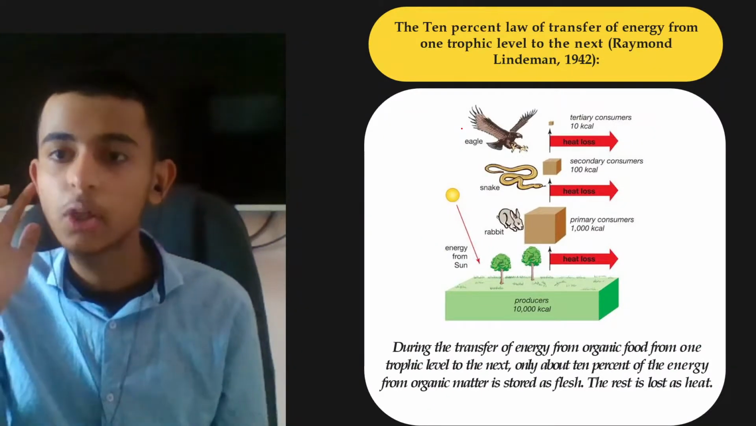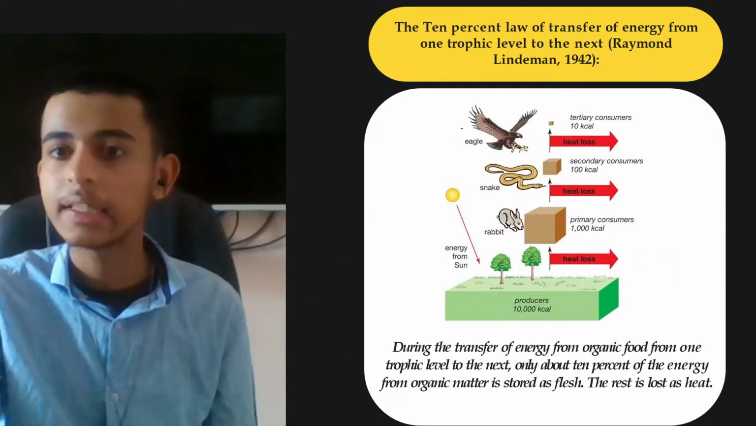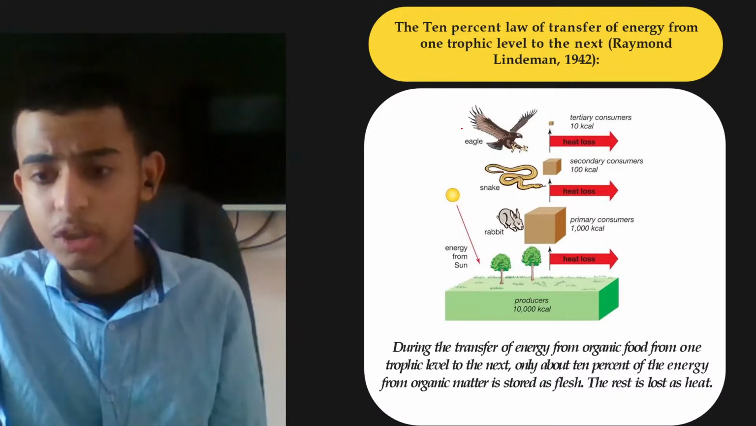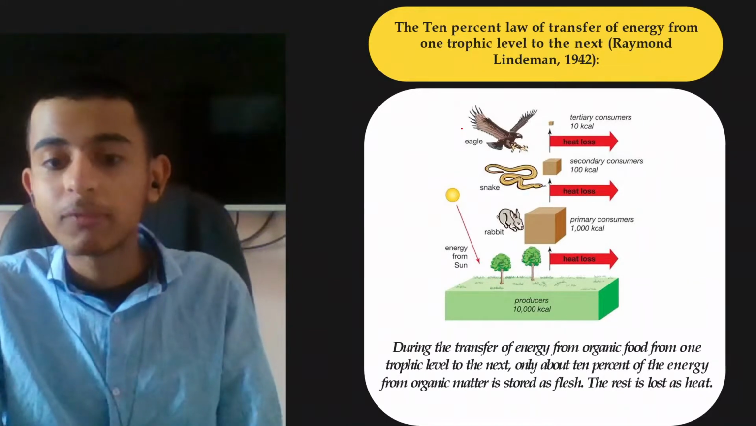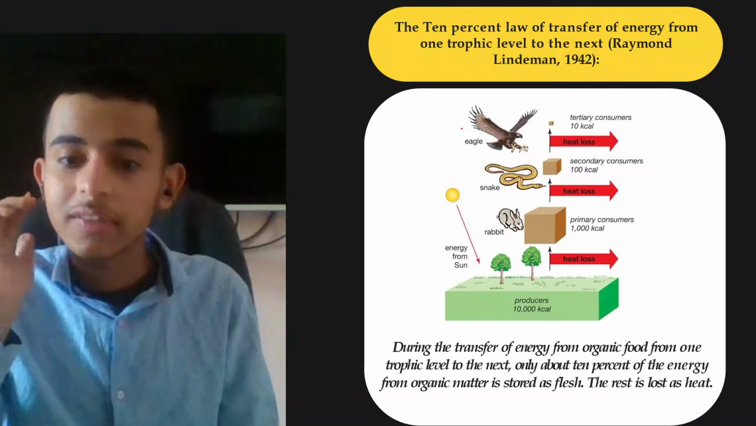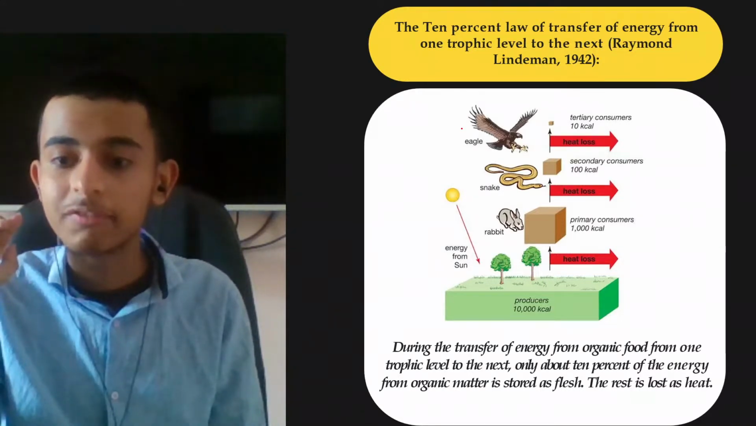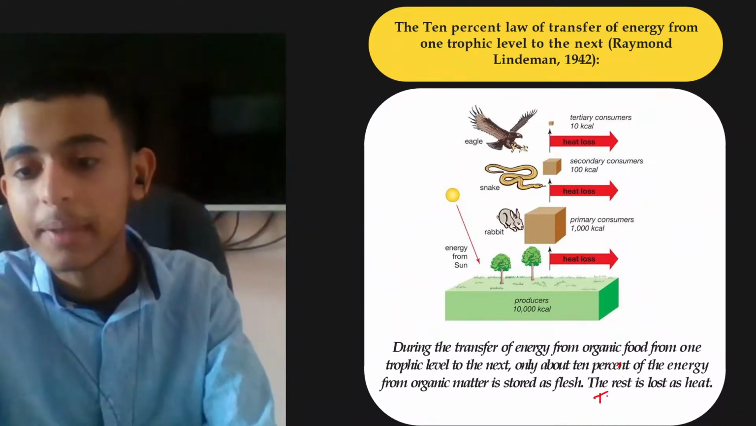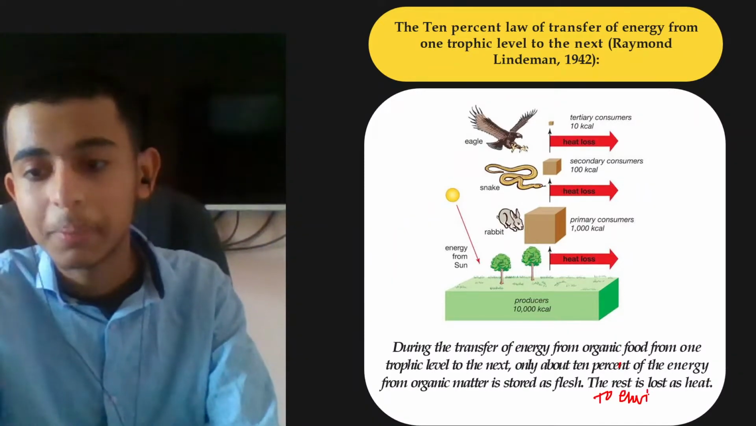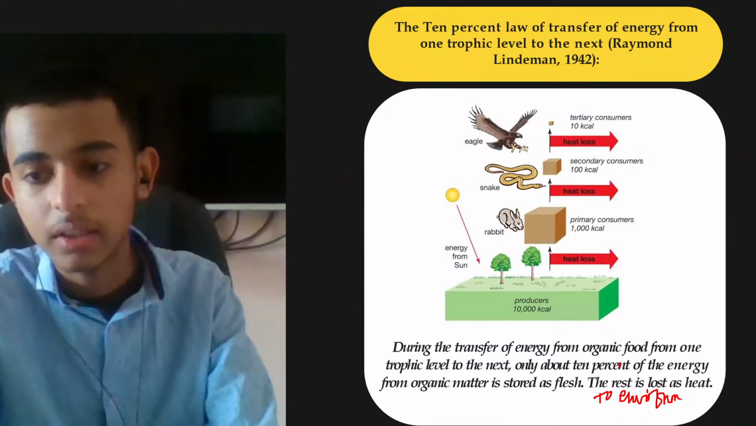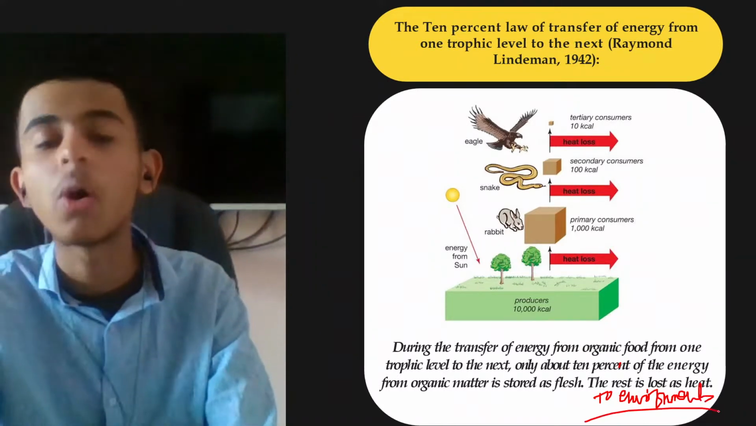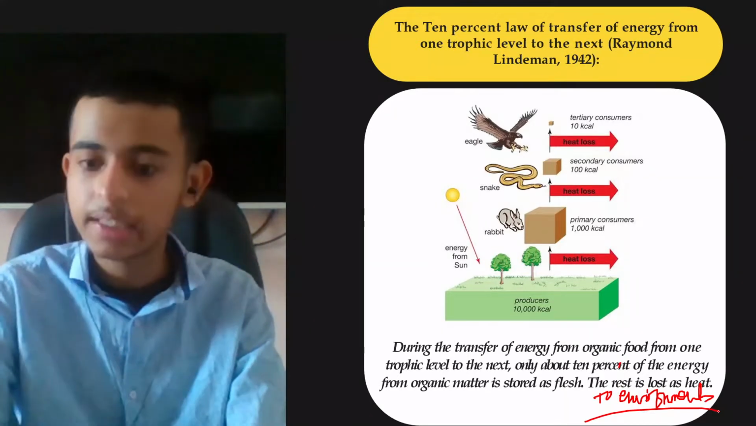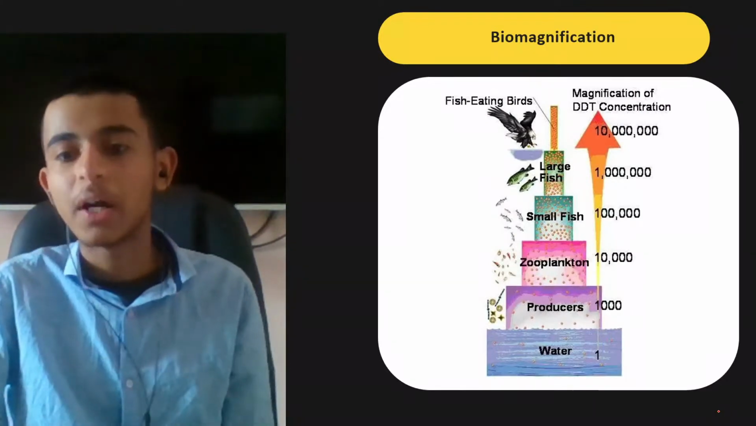Now the 10% law of energy transfer from one trophic level to the next trophic level. During the transfer of energy from organic food from one trophic level to the next, only about 10% of the energy from organic material is stored as flesh. The rest is lost as heat to the environment, because our body releases a lot of heat. So that energy is lost. Okay?